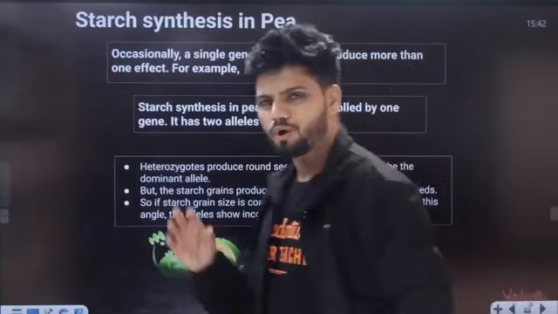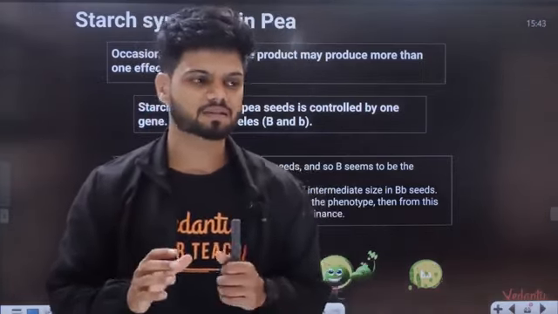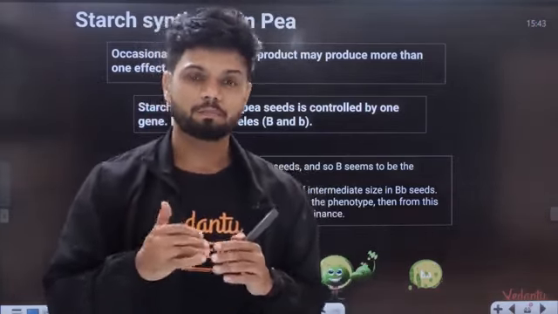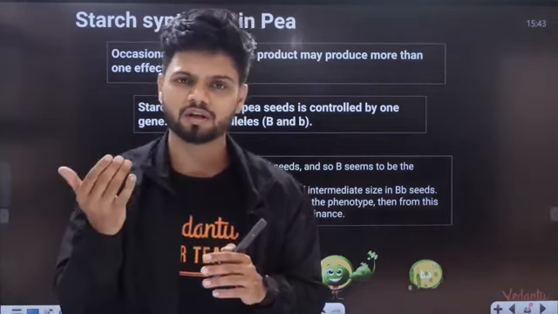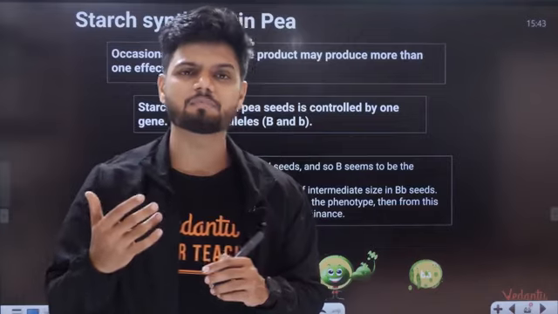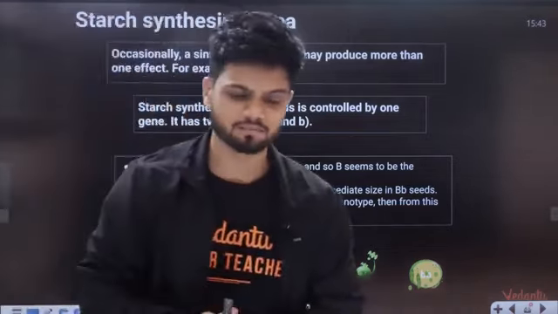Now students, there is one more small concept given to you in NCERT called starch synthesis. Starch synthesis is an example of pleiotropy, where one gene affects multiple expressions, and also it is an example of incomplete dominance. It is a small concept.